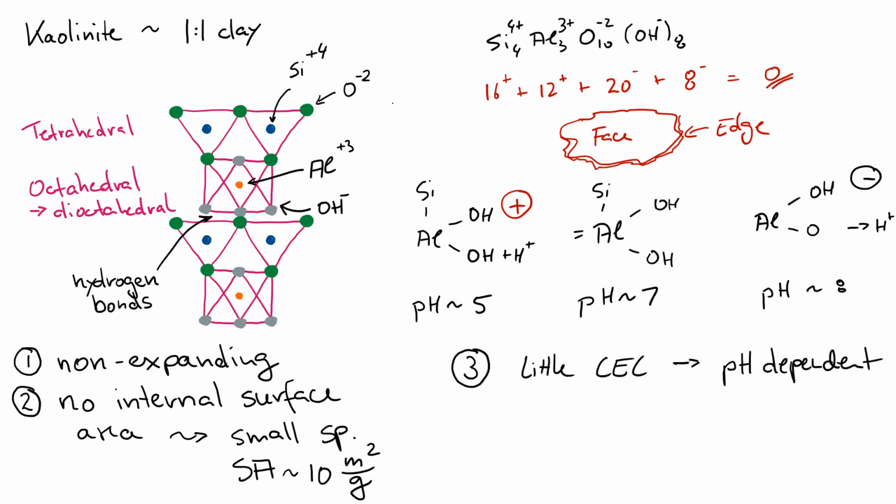So overall, our kaolinite mineral, our one-to-one clay example, has really low exchange capacity, and whatever is there is pH dependent. And it's going to have cation exchange capacity under alkaline conditions. Well, the good news though is that it has no internal surface area, so nothing can be absorbed by this clay mineral. It also means it's highly stable. It doesn't have any imperfections built into it. And this is what makes kaolinite perfect for making pottery and china with it.